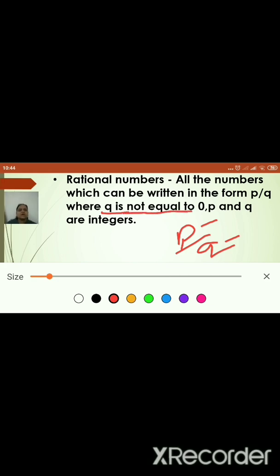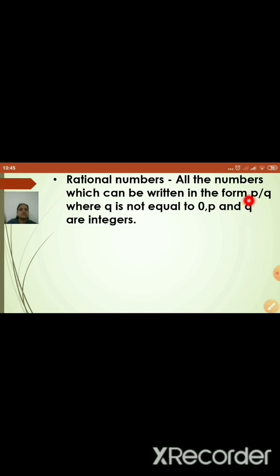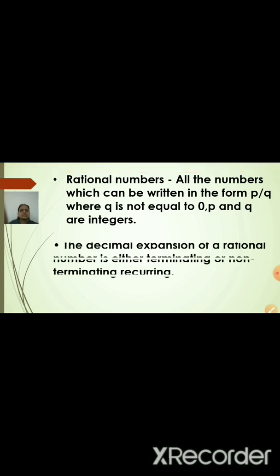Can you see over here? The denominator can never be 0, it is not defined. To be a rational number, we write a number in the form p by q, where q is not equal to 0 and p and q must be integers. Let us see a few examples related to that.